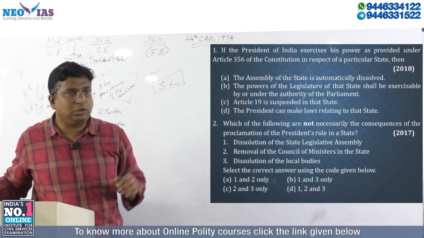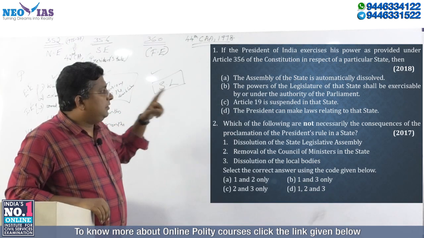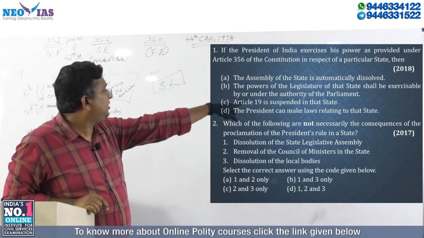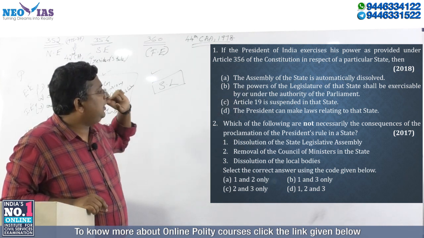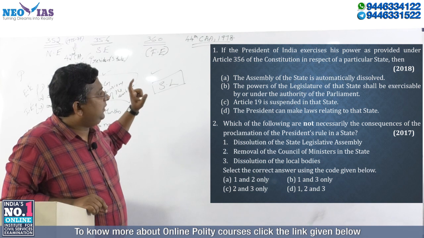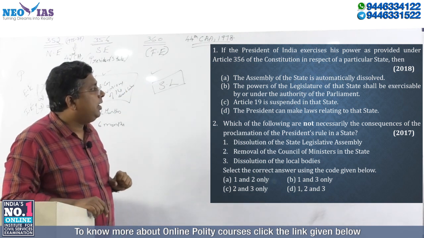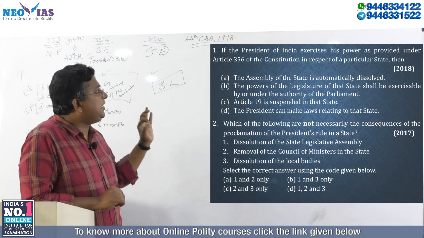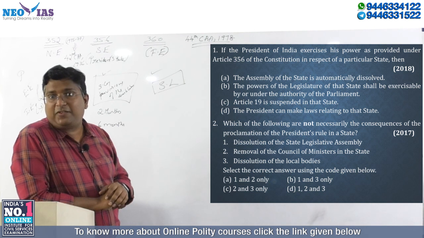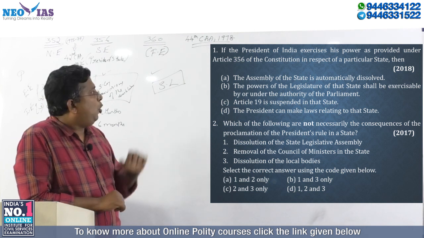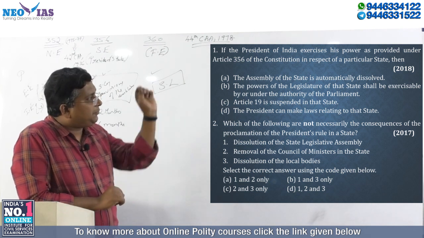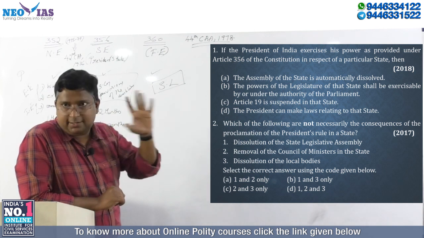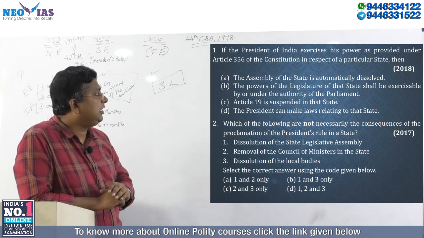Now, the 2018 question. The question was asked in the year 2018. Read the question carefully. If the President of India exercises power as provided under Article 356, what is Article 356? State emergency of the Constitution, in respect of a particular state. Then four choices are there. You have to read them carefully.